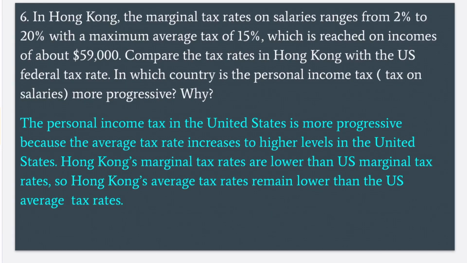Sixth: in Hong Kong, the marginal tax rates on salaries range from 2% to 20% with a maximum average tax rate of 15%, which is reached on incomes of about $59,000. Compare the tax rates in Hong Kong with the US federal tax rates. In which country is the personal income tax, that is the tax on salaries, more progressive? The personal income tax in the United States is more progressive because the average tax rate increases to higher levels in the United States. Hong Kong's marginal tax rates are lower than US marginal tax rates, so Hong Kong's average tax rates remain lower than the US average tax rates.